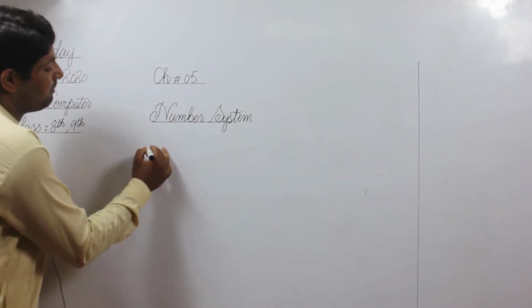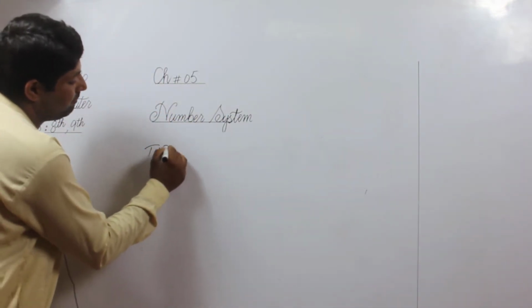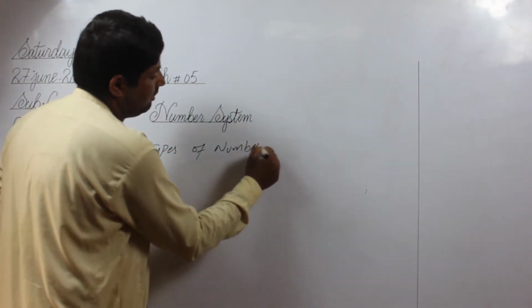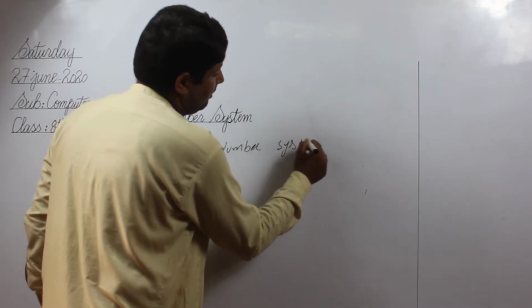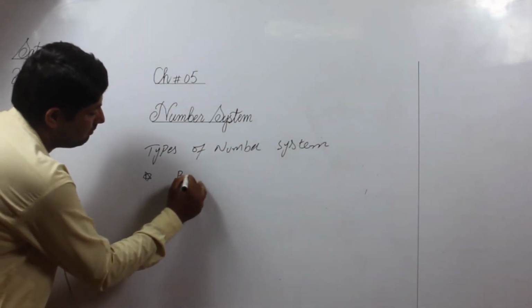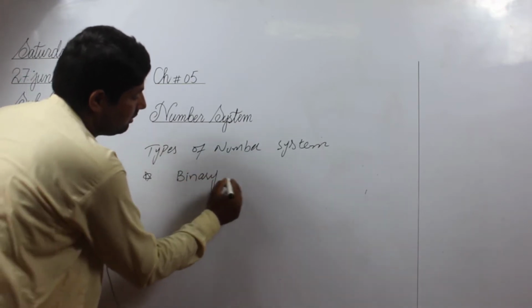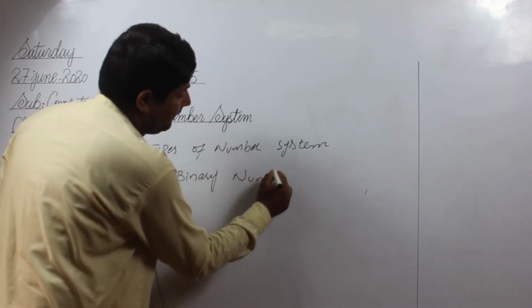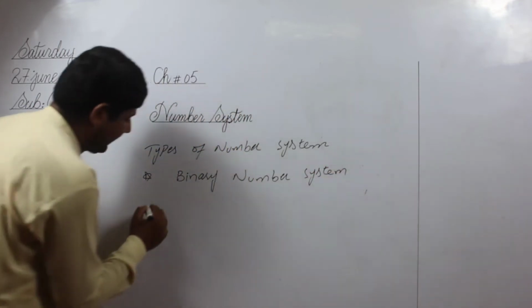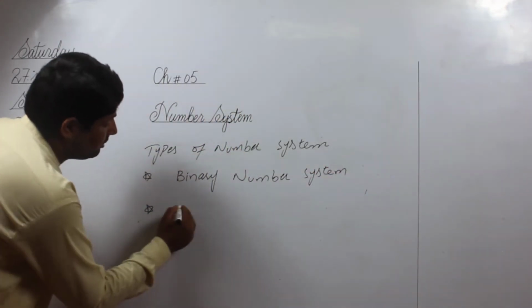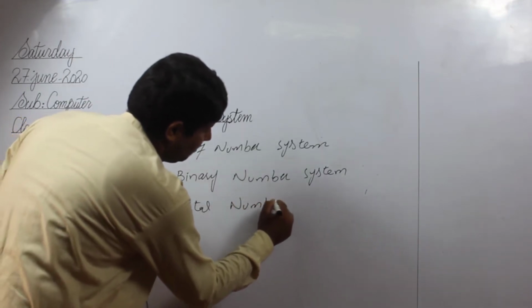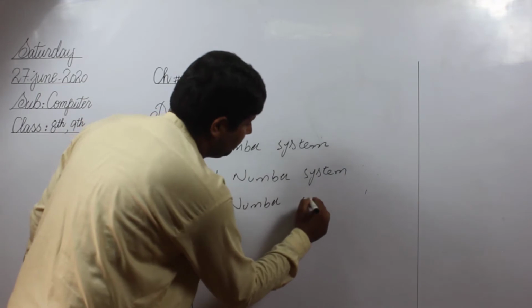Types of number system. First is binary number system. Second is octal number system.